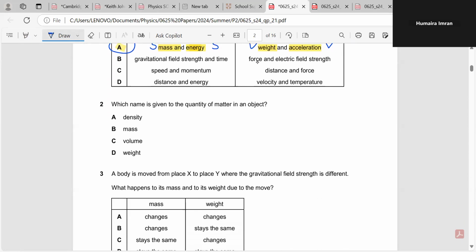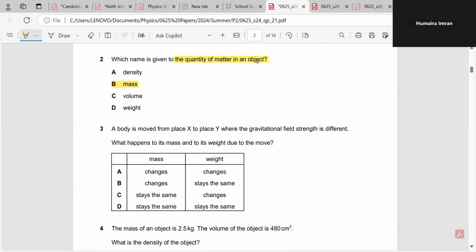Now we're moving toward question number 2. They are saying, which name is given to the quantity of matter in an object. You know, by definition, if we define all these quantities separately, you will figure out that this is the definition of mass. Mass is the amount of matter in an object. So B option in question number 2 is correct.